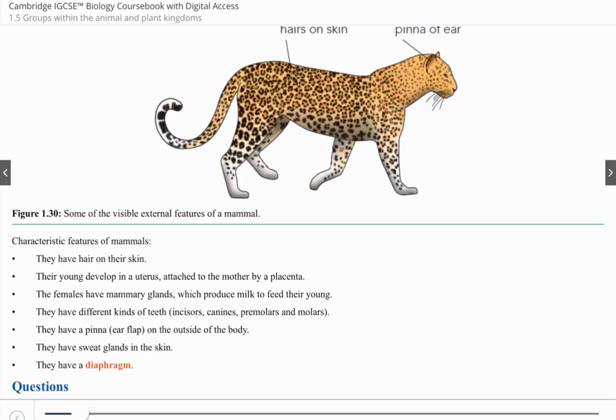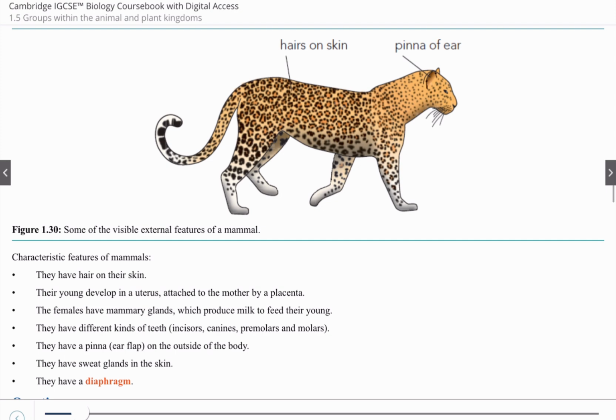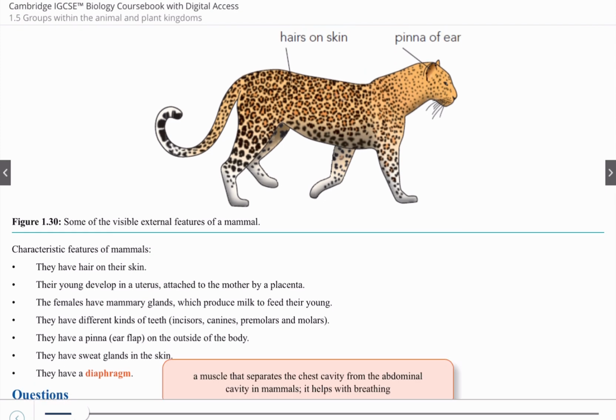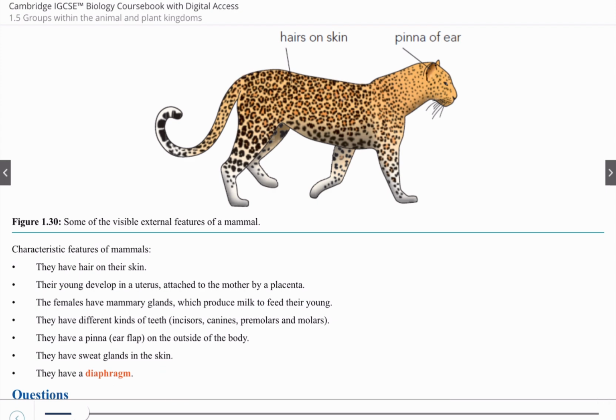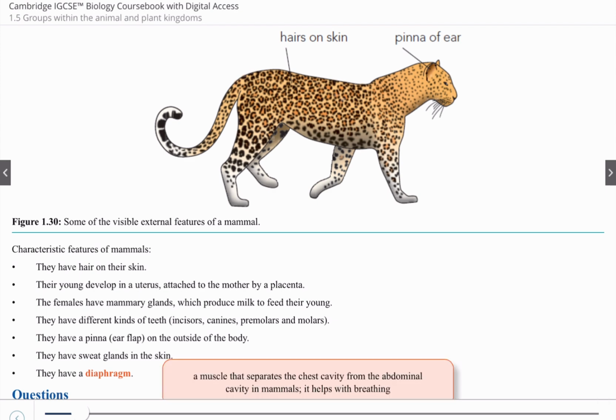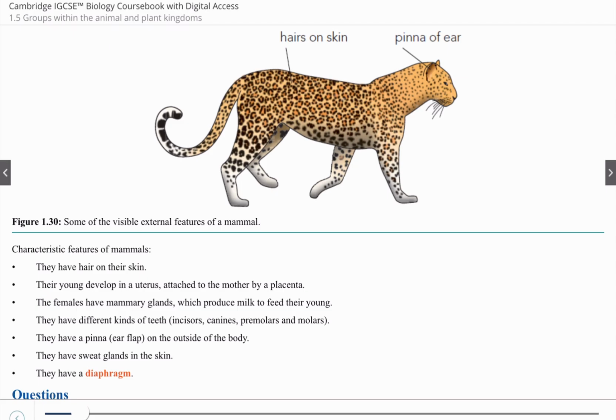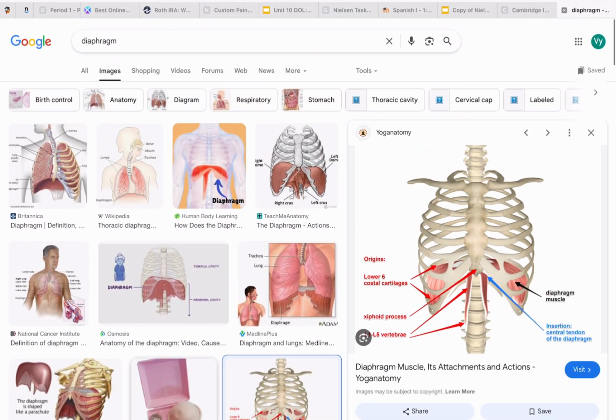Next one, they have a pinna on the outside of the body. According to the image, we can see that they have the pinna of the ear. Furthermore, you can memorize a pinna on the outside of the body. They do produce sweat in order to control body temperature, which we call homeostasis. And then mammals have a diaphragm. The definition of diaphragm: for humans, this is the diaphragm.